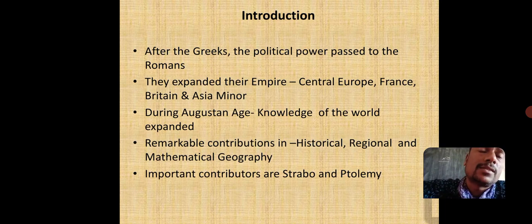Now, after Greeks, the golden age for geography, the political power passed to the Romans. After the decline of Greeks, it was the Romans who came into the picture, and they started expanding their empire to North Europe, France, Britain, and Asia Minor. During the Augustus period, the knowledge of the world started expanding, and remarkable contribution was made in the field of historical, regional, and mathematical geography. Important contributors were Strabo and Ptolemy.